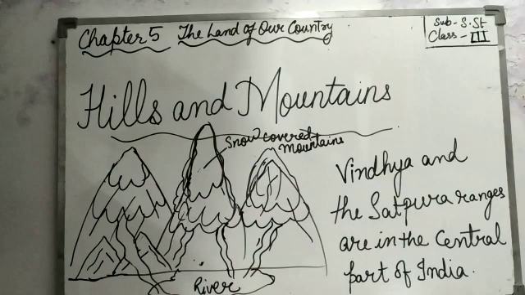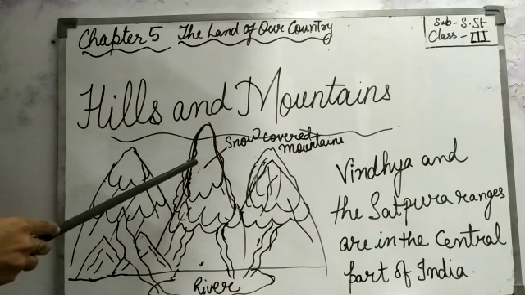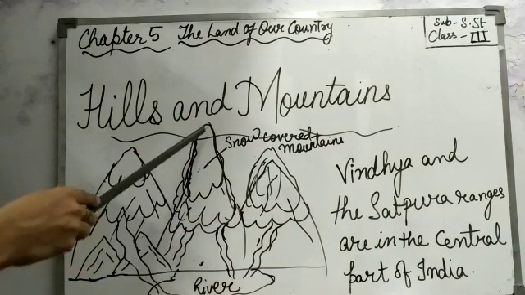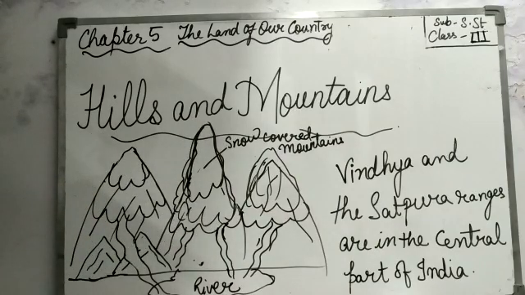Now tell me, when you freeze ice in the freezer, and if you take it out from the freezer, what happens? It melts. Why does it melt? Just because the temperature is hot. In the same way, when the rays of the sun fall on these snow covered mountains, the snow melts and converts into water.